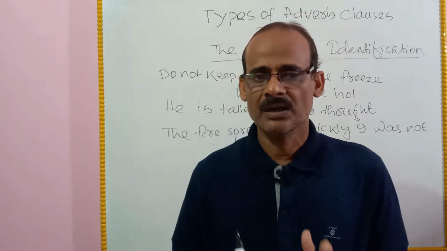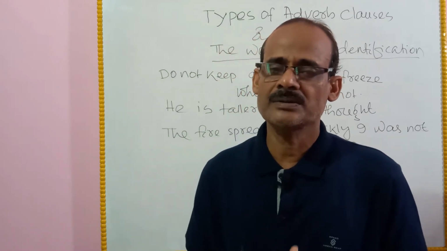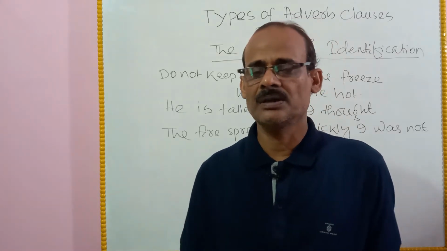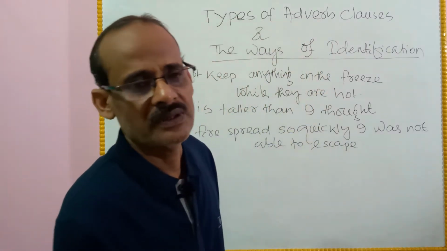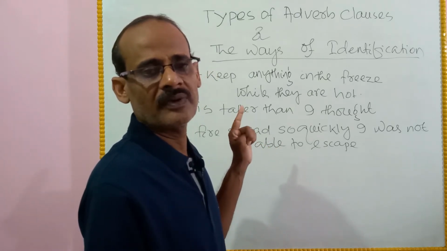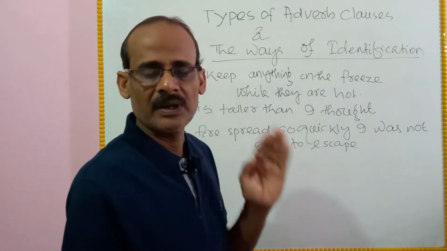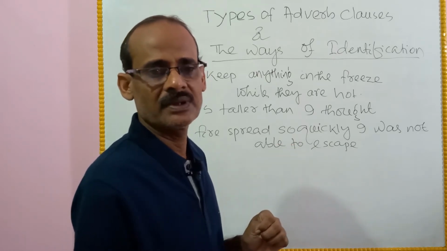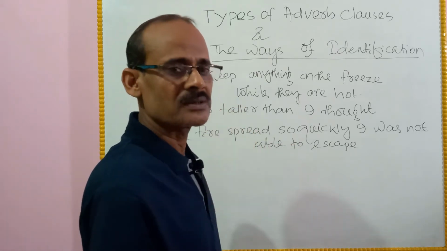An adverb clause is a subordinate clause which modifies the meaning of a verb, an adverb, or an adjective in the main clause.